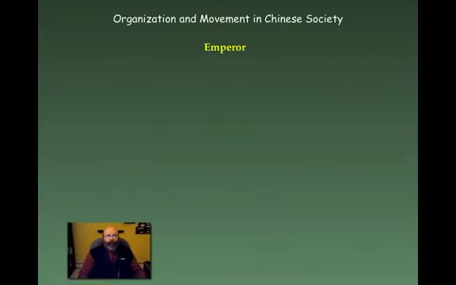Let's take a look at that chart. This is the organization and movement in Chinese society. And at the top is the emperor, who would either be placed there because he was the son of the previous emperor, or if he lost the mandate, he might be overthrown by a new emperor. So that doesn't happen too often that they lose the mandate.